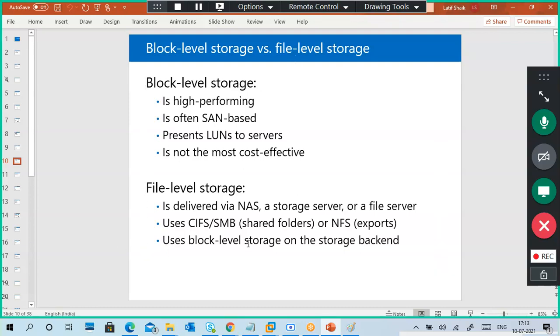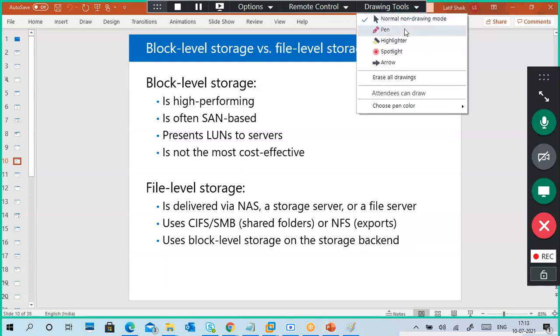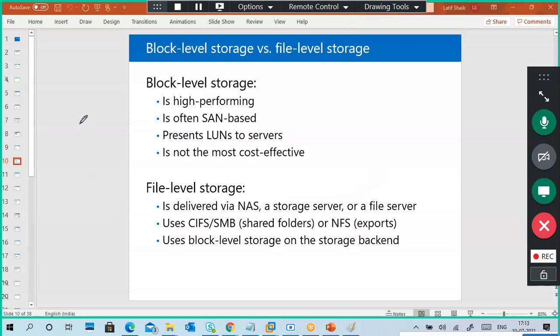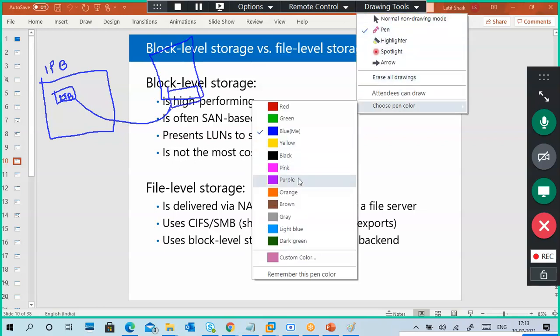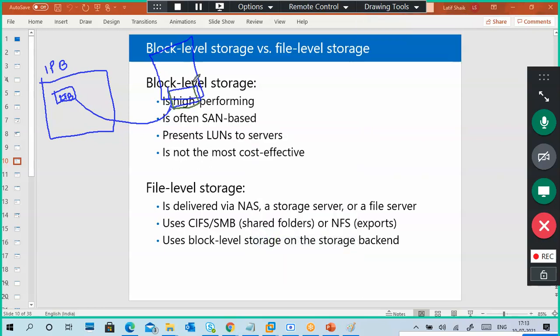This one uses block level storage on a storage backend. It means, again, this is my 1 petabyte of disk space and I created a 2 terabyte LUN. It means a block. I attach it to a server as a local hard disk, attached as 2 terabytes of data.